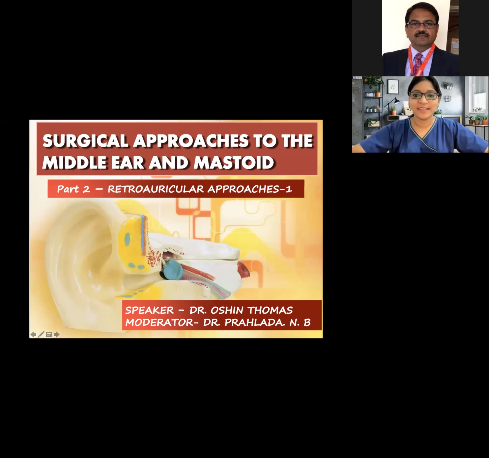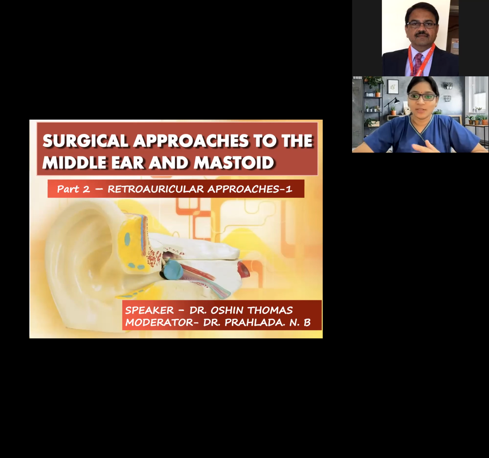As we have already discussed in the earlier class, we are studying the various surgical approaches to the middle ear and mastoid. In the last class, we did a detailed discussion on endoral approaches. From today's class, we'll be seeing retroauricular approaches. We have divided the retroauricular approaches into two parts, and today we'll be studying part one.